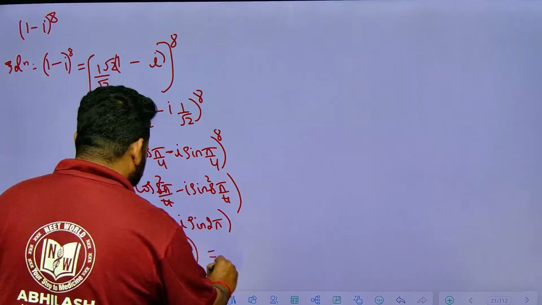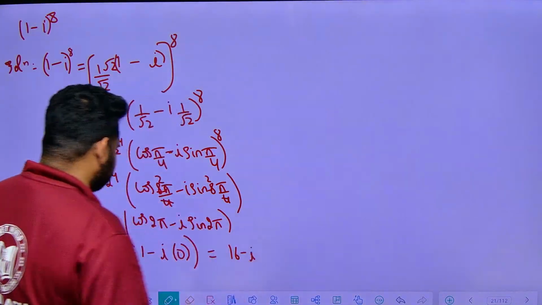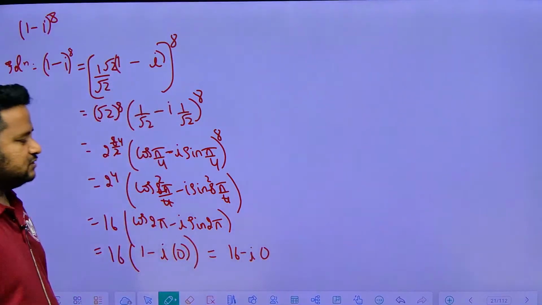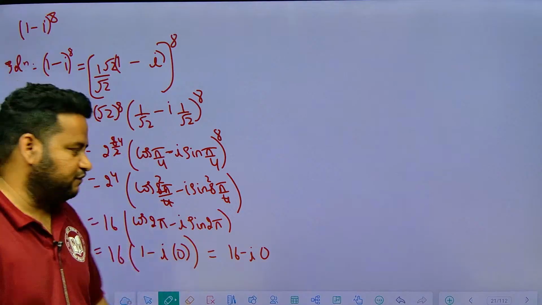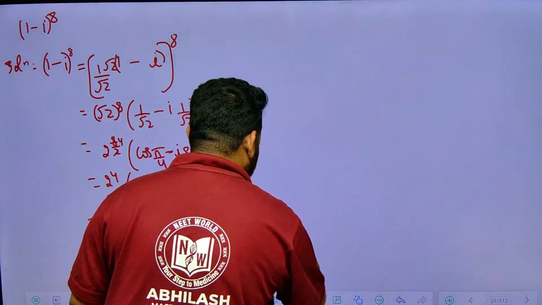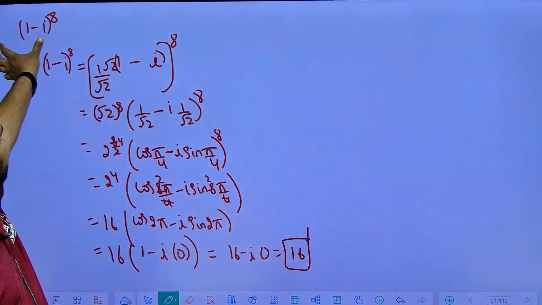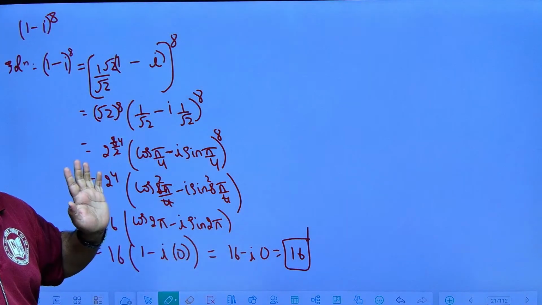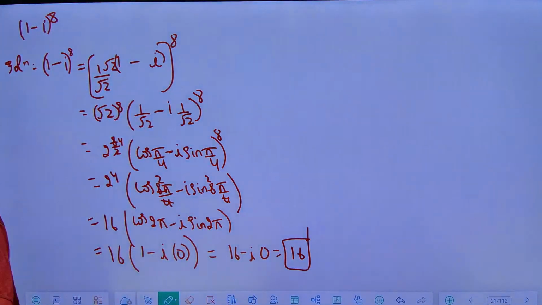So this will be equal to what? 16 minus i into 0. 0 into 16 is 0 only. So I will be having 16 minus i into 0. If I write only the real part, the answer will be equal to 16. This is the final answer, friends. So if I have to find the value of this, I will get the value as 16. Clear? This is how you have to solve these questions. These are very important questions from De Moivre's theorem.